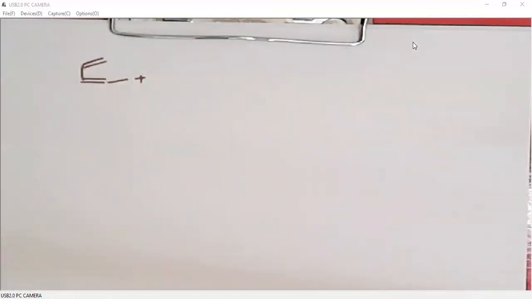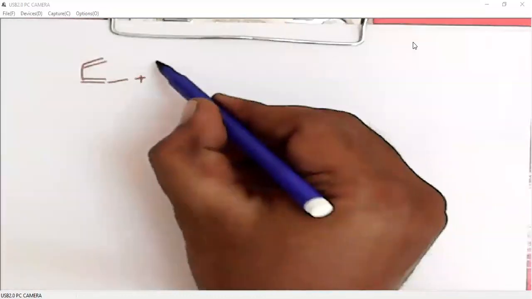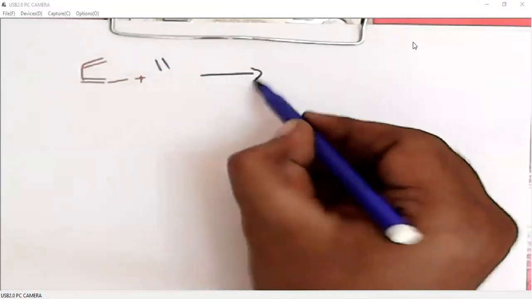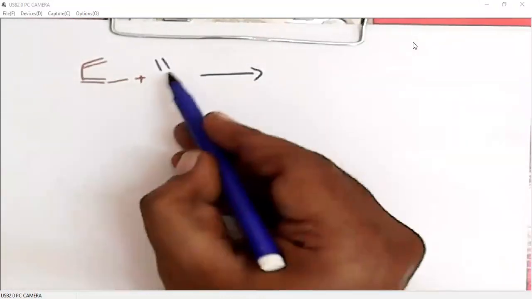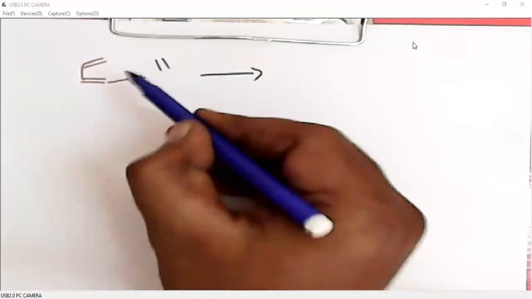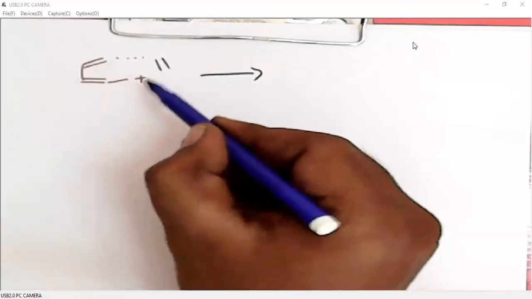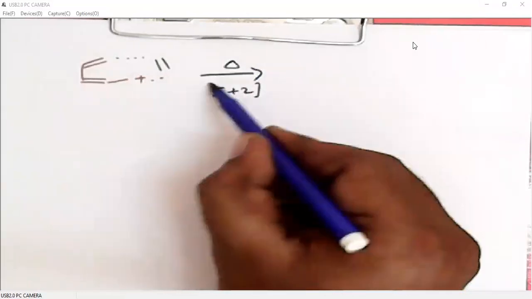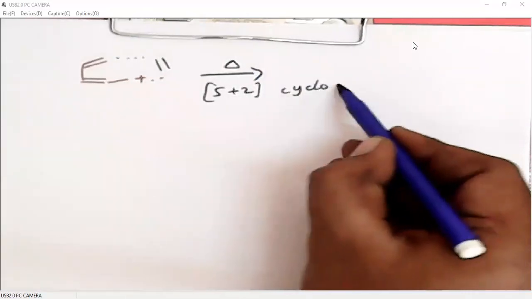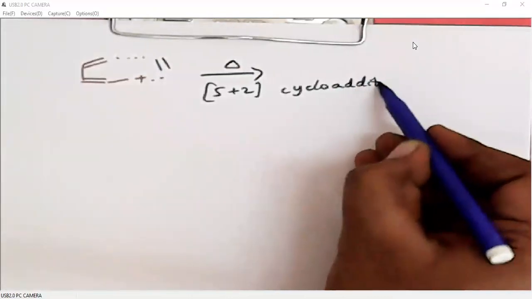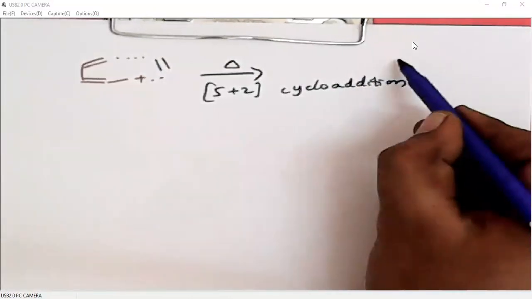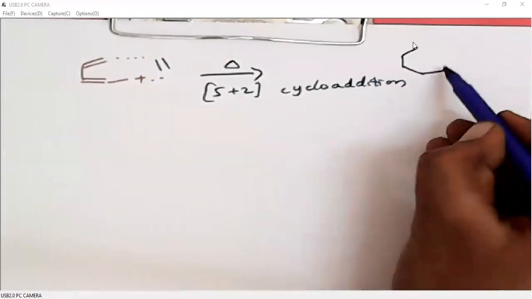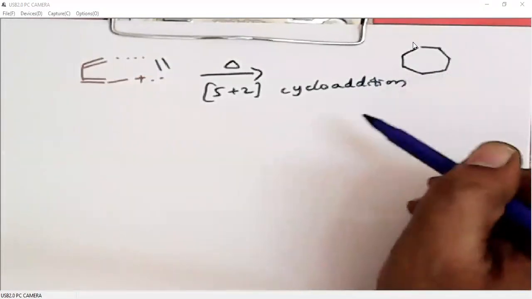So this is a 5-membered system, and if we add a 2-membered system, so this is dipole, this is dipolarophile, then there will be a bond formation between these two systems. So it is a 5+2 cycloaddition. Because it is a 5+2, it generates a 7-membered ring.